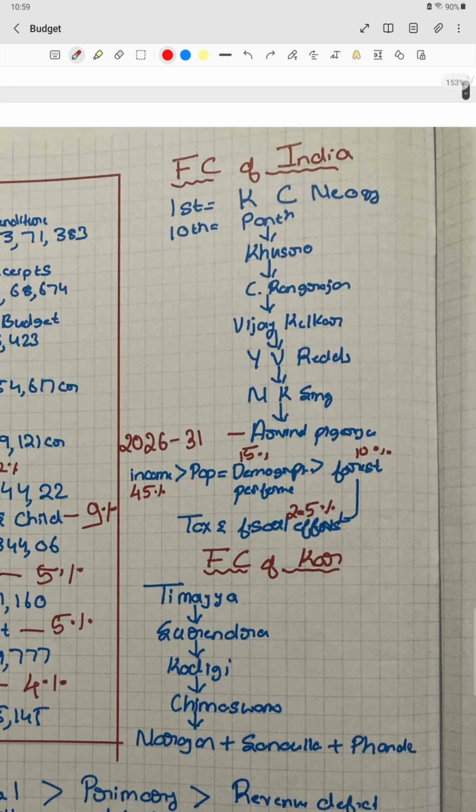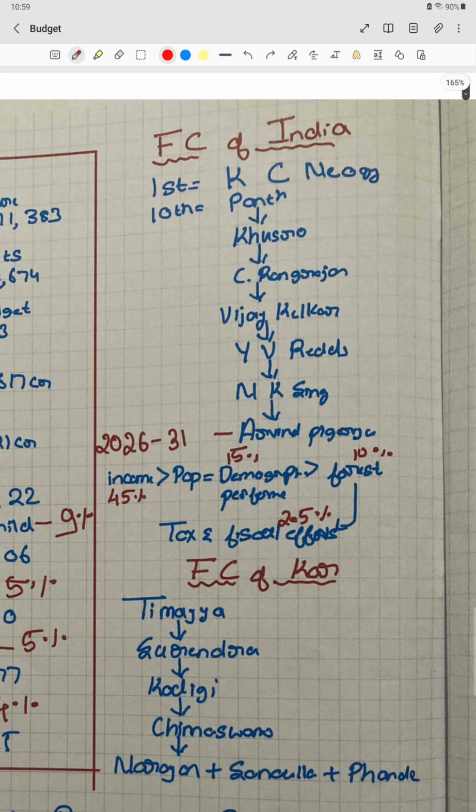Then we should also be aware of the finance commissions, because in the state and center we have changes in finance commissions. So let's see first the Finance Commission of India. The first Finance Commission of India was headed by KC Neogy, and then we will remember from the 10th. 10th will be Pant, then Khusro, then we have C. Rangarajan, then Vijay Kelkar, then Y.V. Reddy, N.K. Singh, and Arvind Panagariya, whose term will be from 2026 to 31.